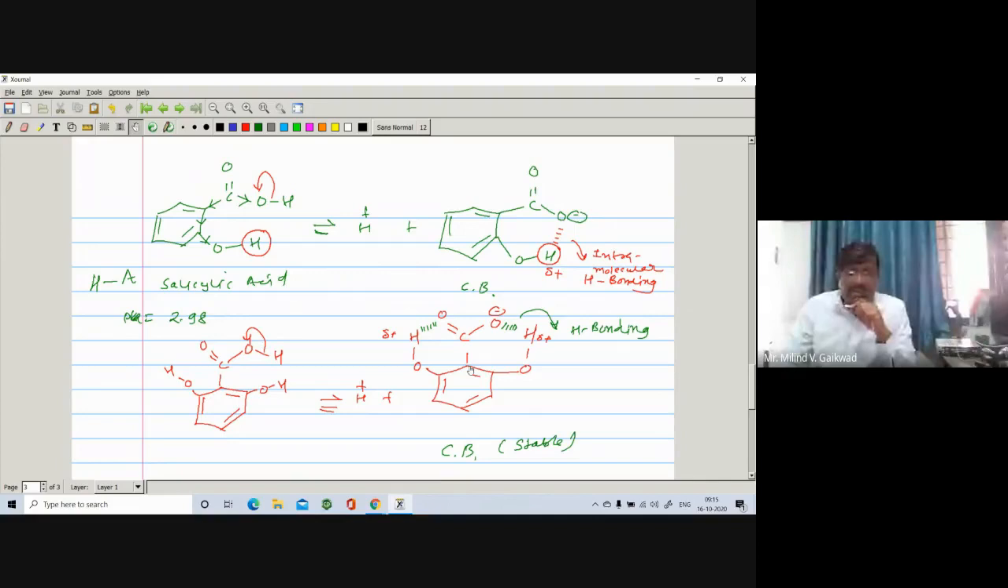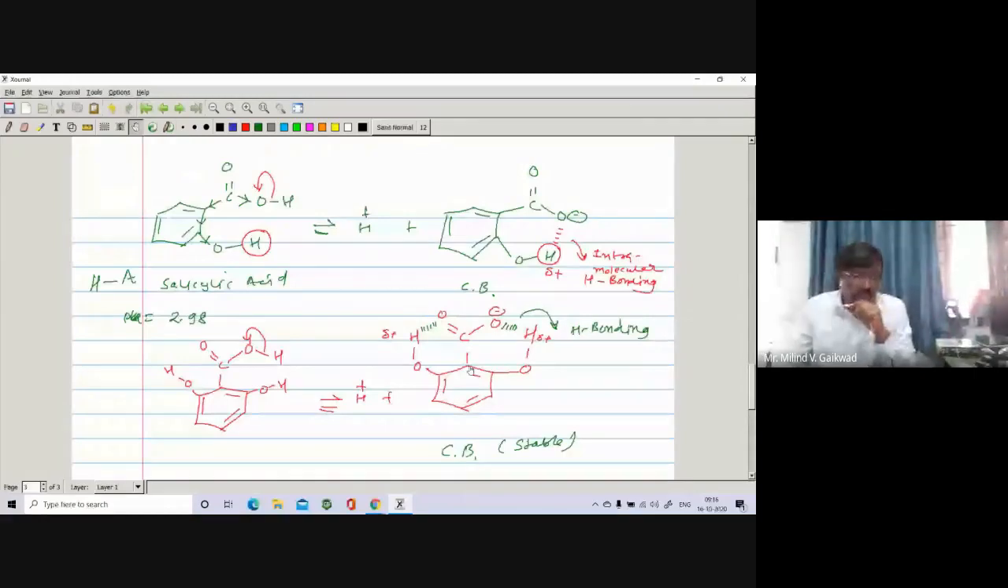It is found to be more stable. So such type of hydrogen bonding is possible in this case. That side is found to be more stable. So if you compare between these two, then we can say that the 2,6-dihydroxy benzoic acid is found to be more acidic as compared to salicylic acid. It is found to be more acidic as compared to benzoic acid, right?